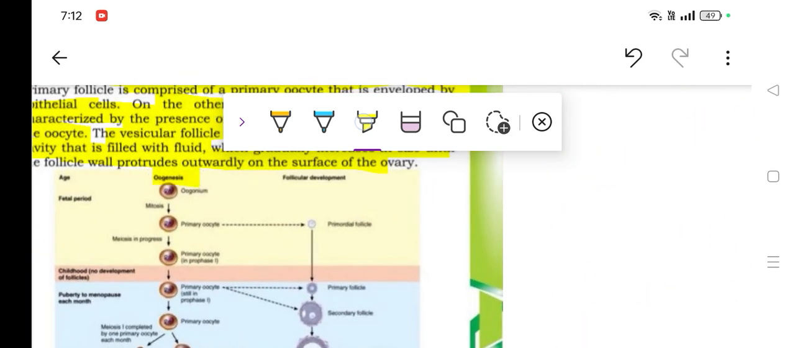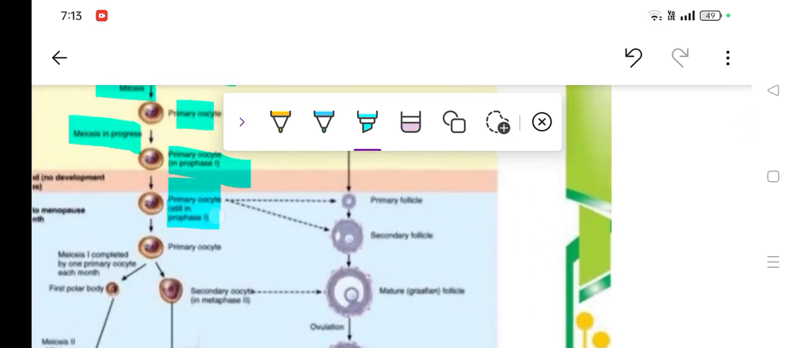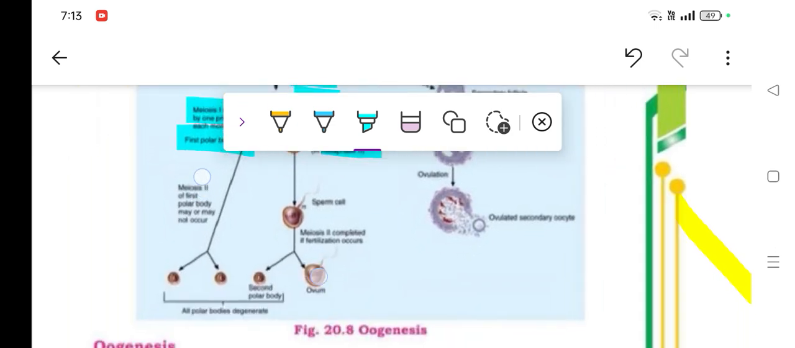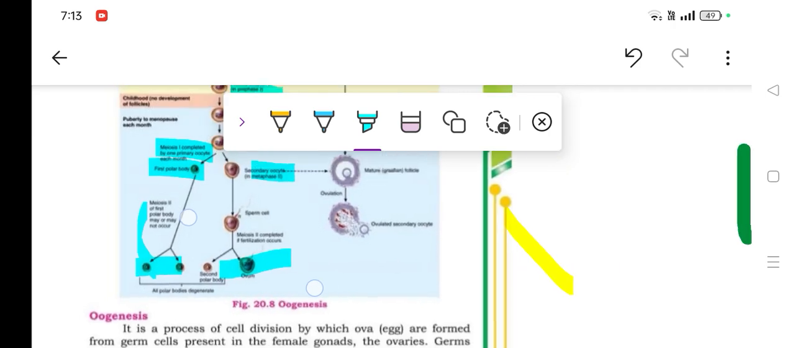Let's go with another color now. You'll see oogonia dividing by mitosis. Oogonia go into the primary oocyte, then meiosis takes place, which means the chromosome number is still the same. After that, the primary oocyte, which is in prophase 1, undergoes meiosis 1. The primary oocyte is divided into a first part and a second part. The first part remains the same.